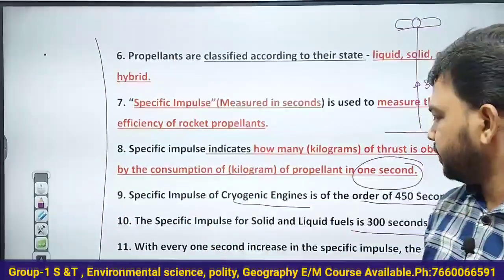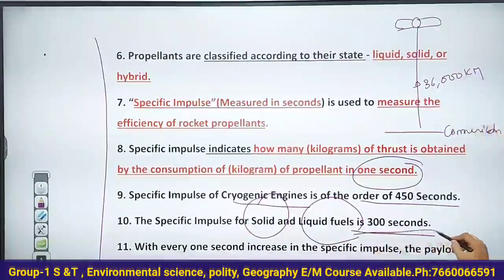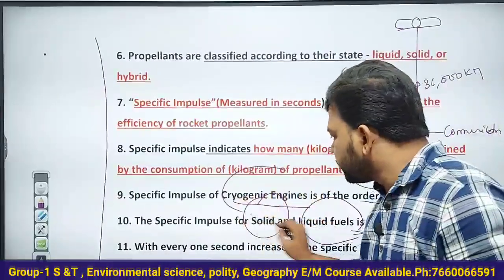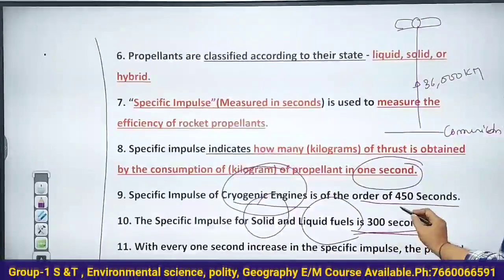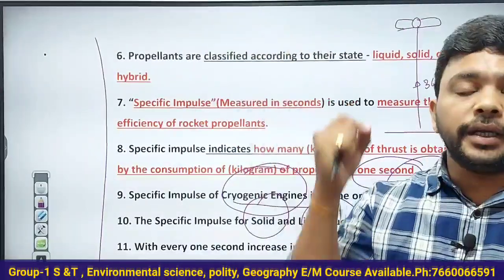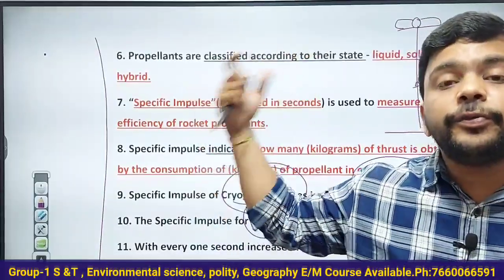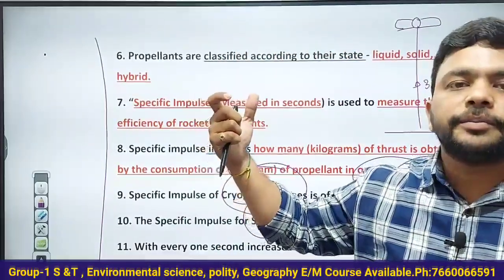Understand that very clearly. Specific impulse for solid fuel rockets and liquid fuel rockets is 300 seconds, whereas for cryogenic engine rockets it is 450 seconds. With 1 second improvement in the specific impulse, the launch vehicle can carry an extra 15 kgs of weight.